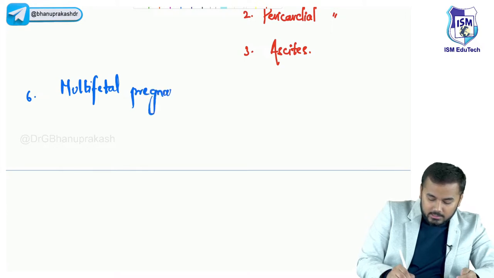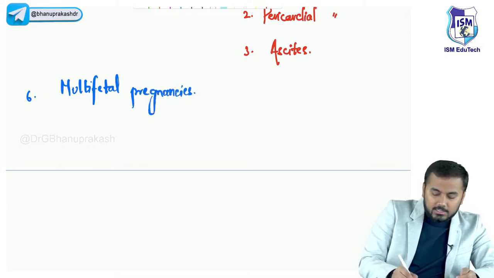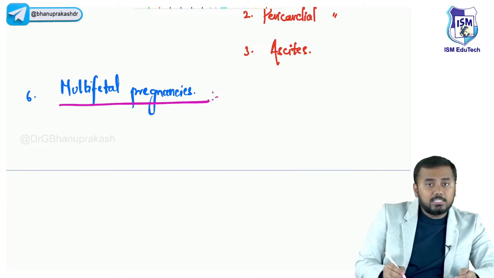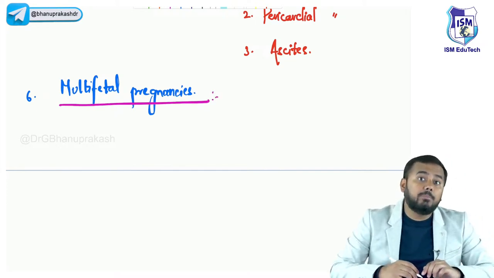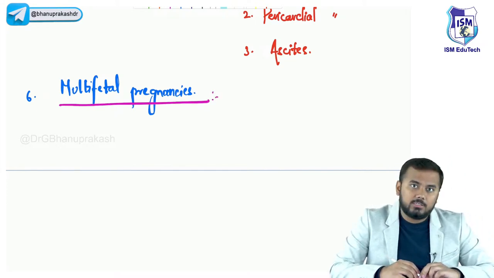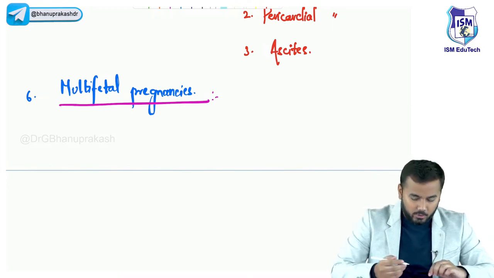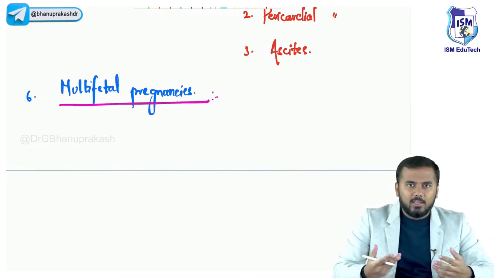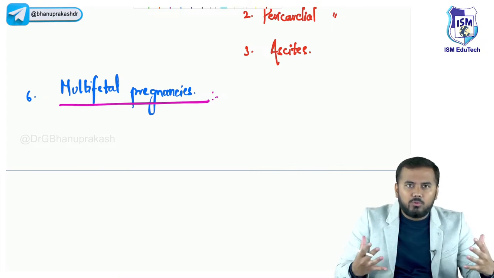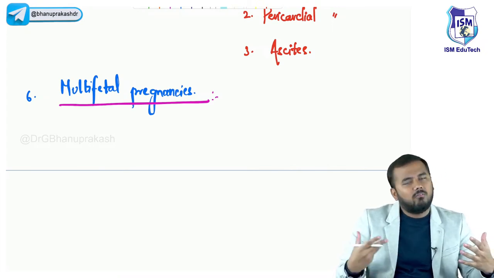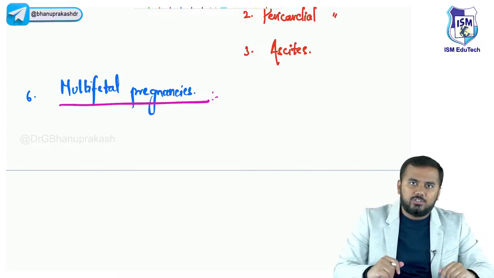Multifetal pregnancies, what are they? A pregnancy with multiple fetuses, more than one fetus, is called a multifetal pregnancy. Obviously you can relate, if there are more fetuses within the uterus, there can be chances of respiratory distress, right?